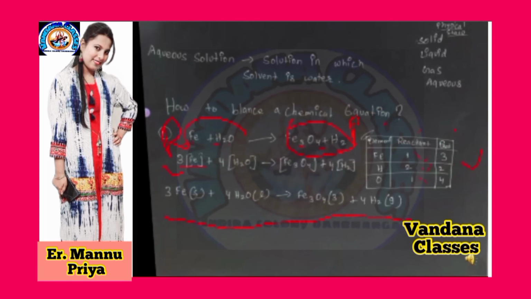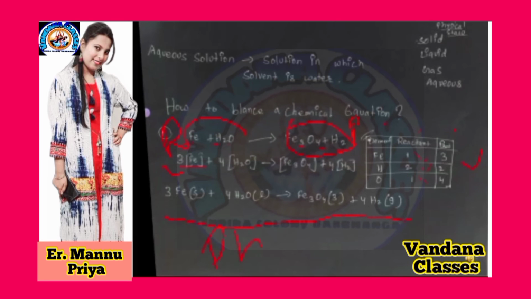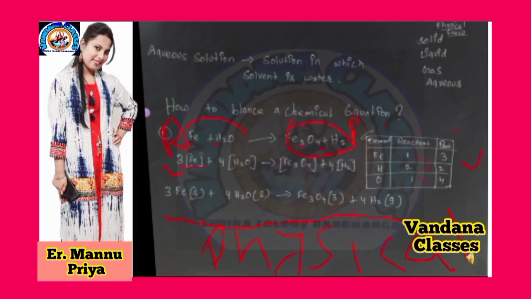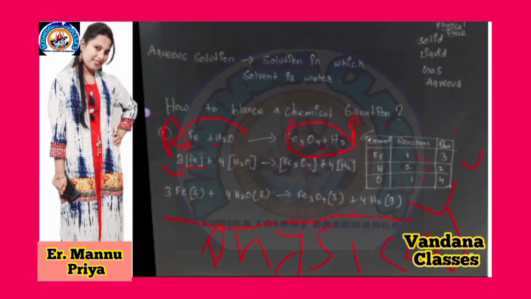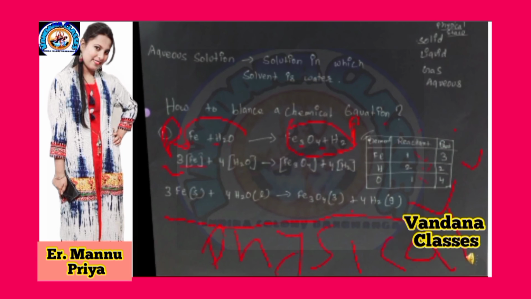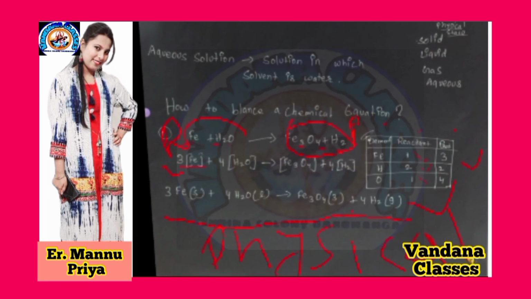And the last one is the physical state chemical equation: 3 Fe is solid, H2O is liquid, Fe3O4 is also solid, then H2 is gas. This equation is known as a physical state chemical equation.